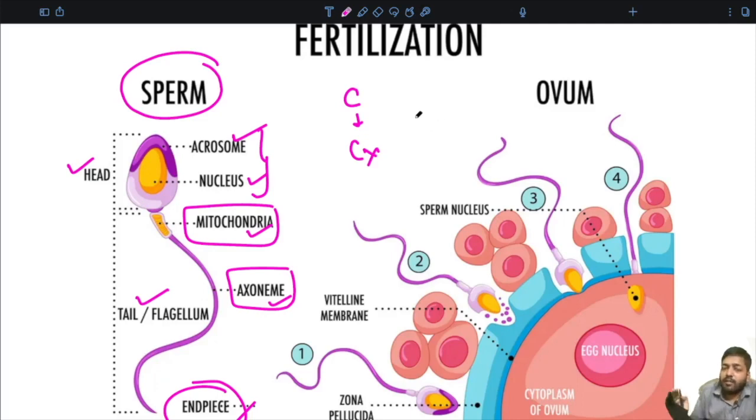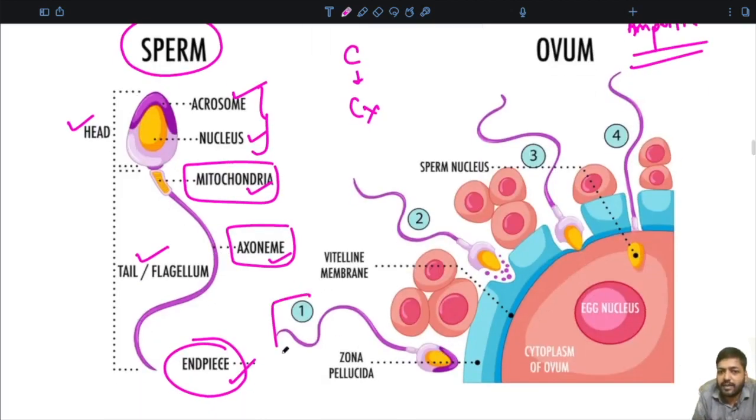So, now the sperm has got the ability to travel, it has entered the fallopian tube, it has come into the ampulla where it is meeting the ovum. So, at this point, if you see, this is step number 1, pay a lot of attention. This is the sperm head, and this purple color is the acrosome. As I told you, the acrosome has certain enzymes, that is the proteolytic enzymes.